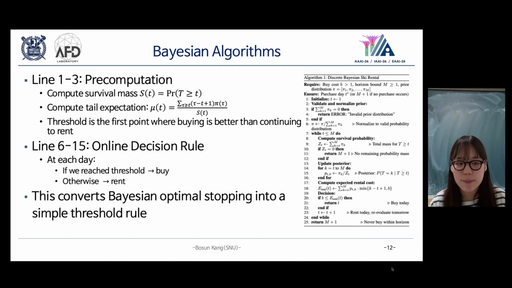Online, the rule is very simple. If the current time reaches the threshold, we buy. Otherwise, we continue renting.